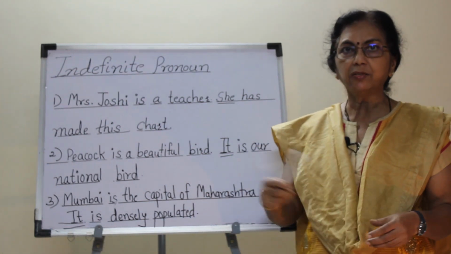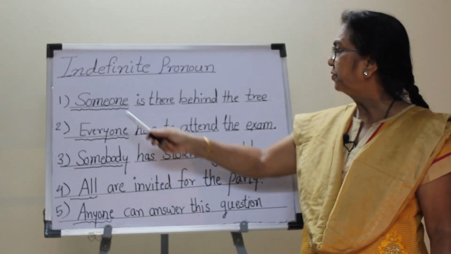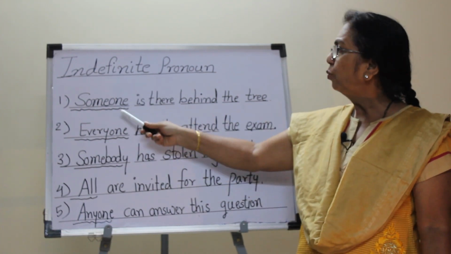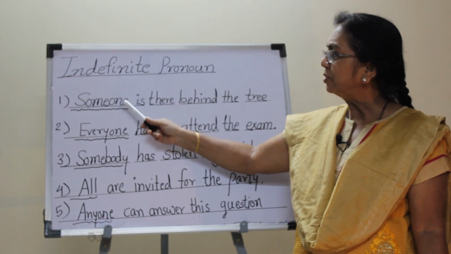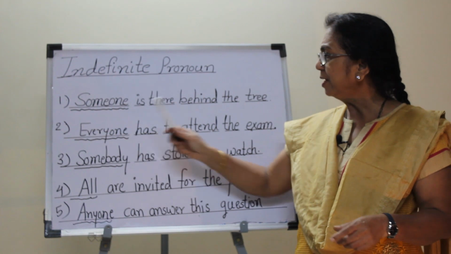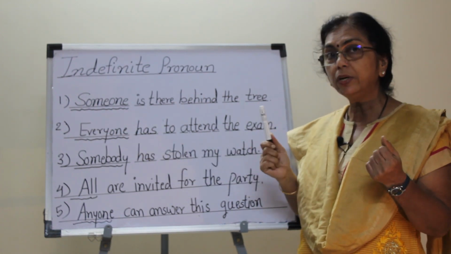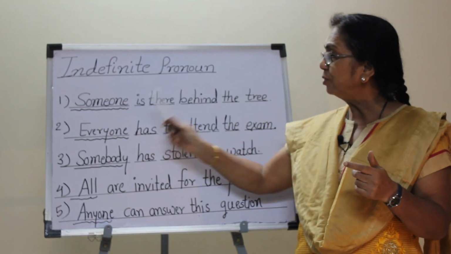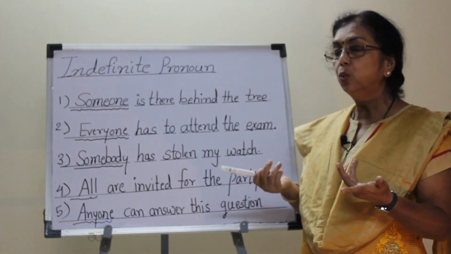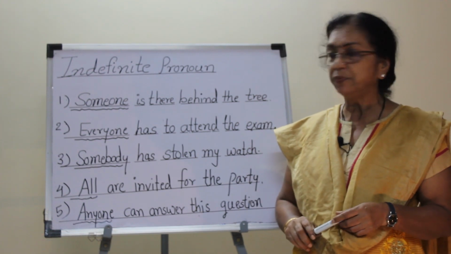Now let's see the next sentences. Now look at these sentences. First, someone is there behind the tree. Here the word someone does not mention a specific person who is behind the tree. Second sentence, everyone has to attend the exam. Who has to attend the exam? Again, the person is not specific. Somebody has stolen my watch. Who has stolen my watch? Again, the person is not specific.